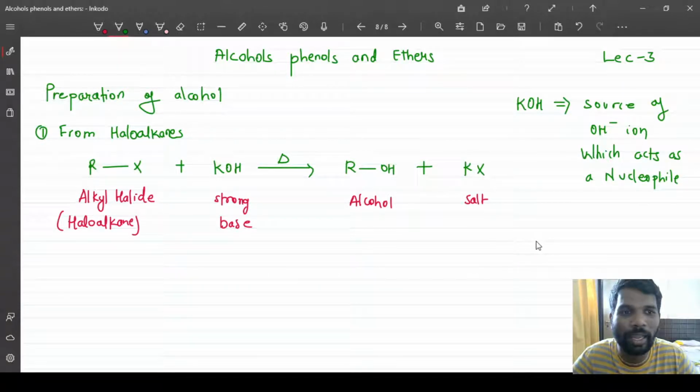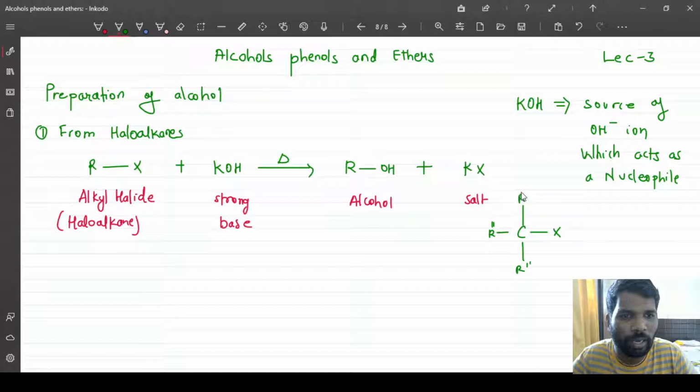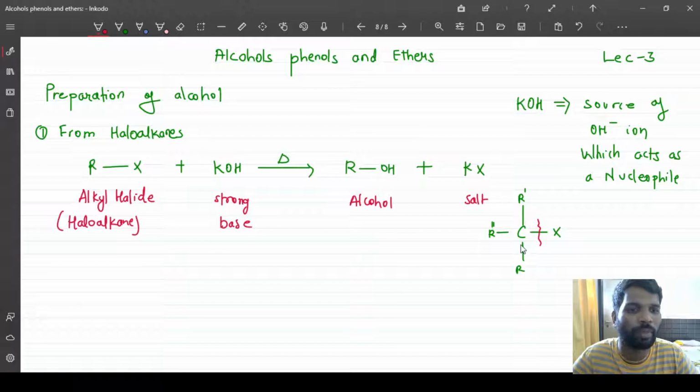Why did we choose an alkyl halide here and not an alkyl connected to some other group? If I take this example of an alkyl halide, don't worry about this group, it could be R dash, R double dash. In this case, this bond is very easy to break. There is a lot of electronegativity difference between carbon and halogen, and it is the longest bond, and that's why this bond is easy to break. That's why we choose an alkyl halide, and the end product is the alcohol.